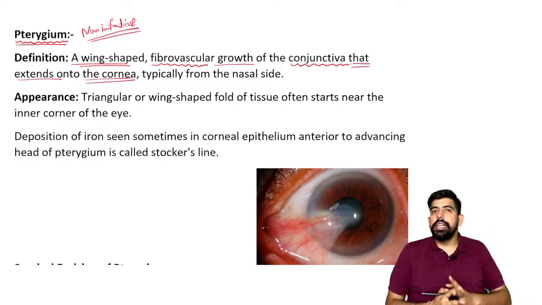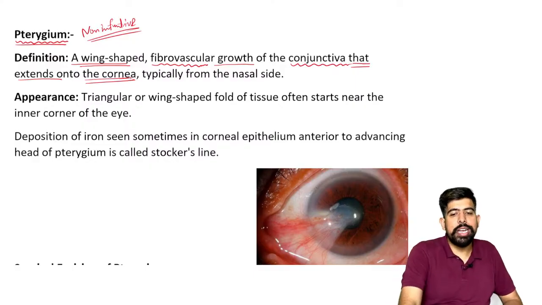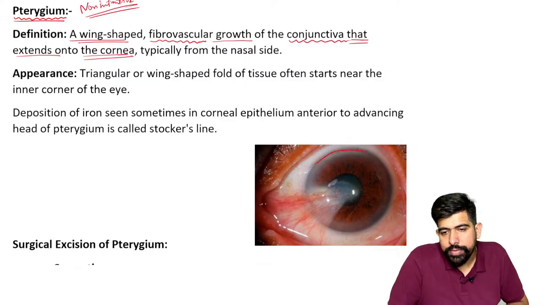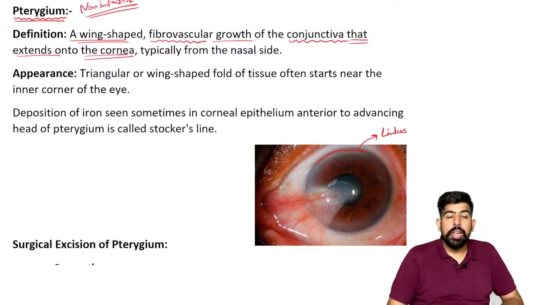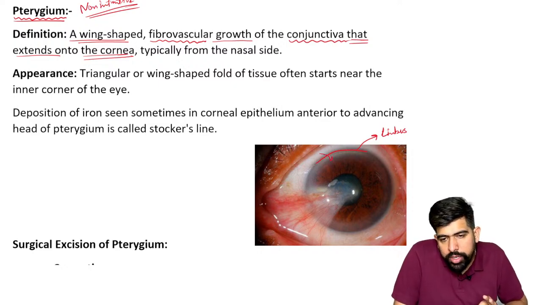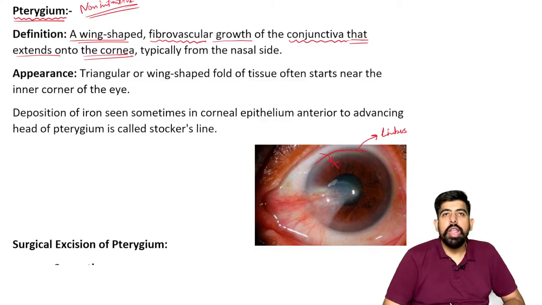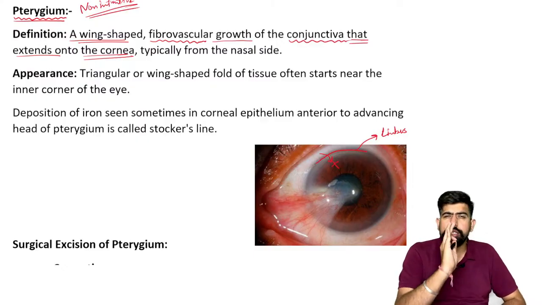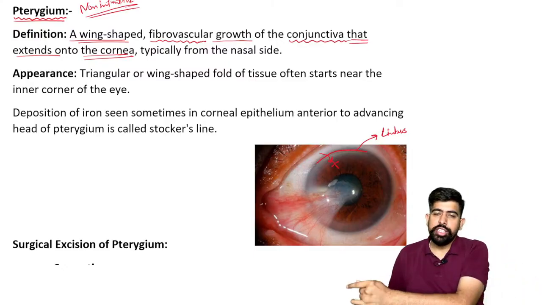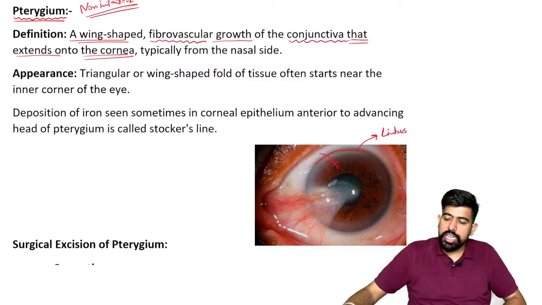Guys, basically, I already told you about the cornea and the limbus. You can see in this patient, the conjunctiva ends here at the limbus. It is not extending beyond the limbus. And please remember, the conjunctiva is not covering the cornea. Why not covering? Just listen to this part. In the definition I already told you about the conjunctiva.